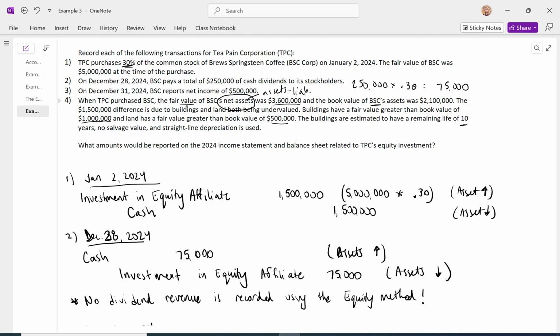Now, we only bought 30%, so we are going to have to record an adjustment for that future expense. We're not going to call it depreciation, but that's what it relates to. We don't have to worry about the $500,000 increase above book value for the land because land is not depreciated. There's no future expense related to an increase in value in land.